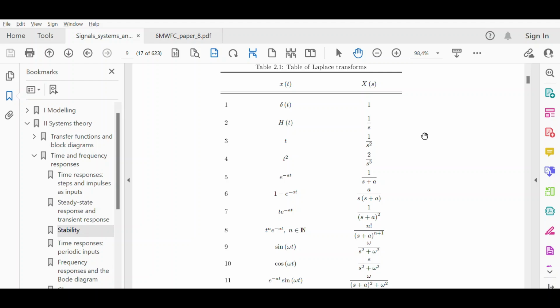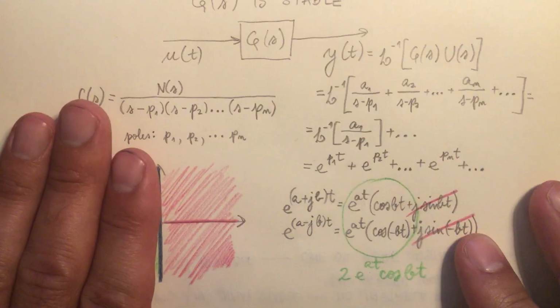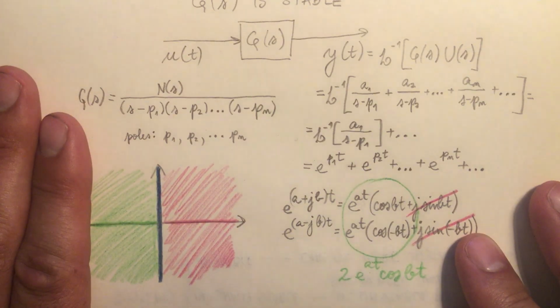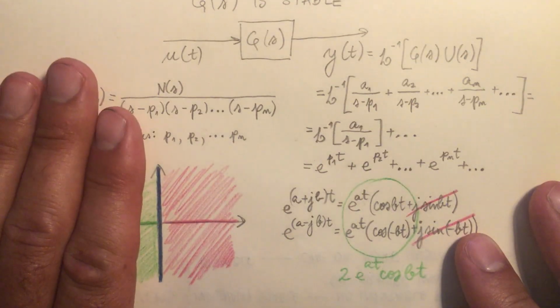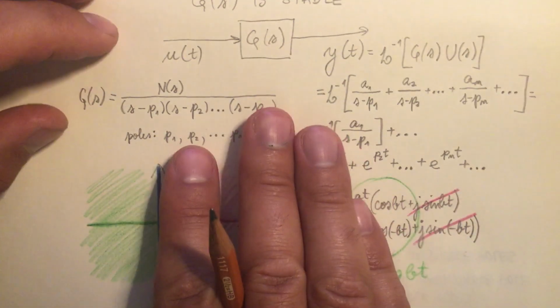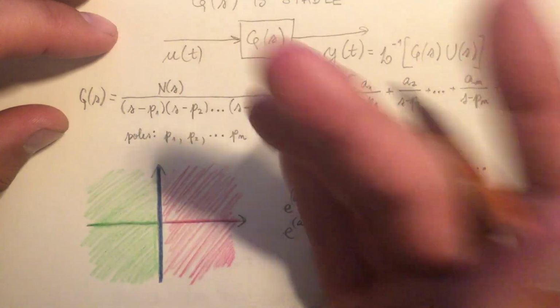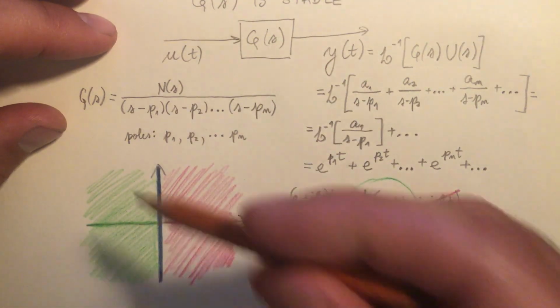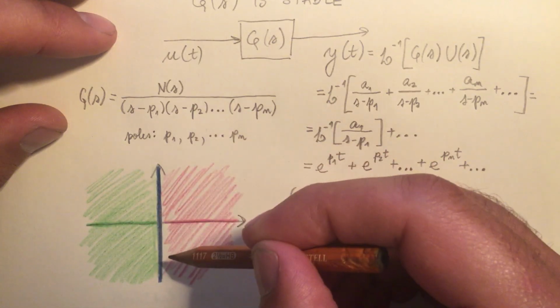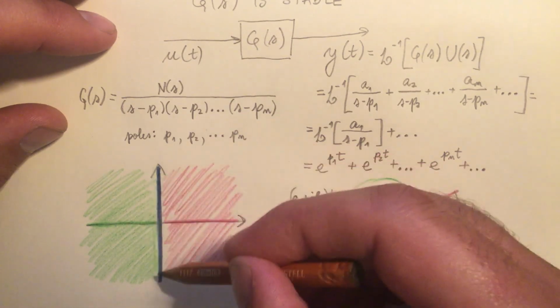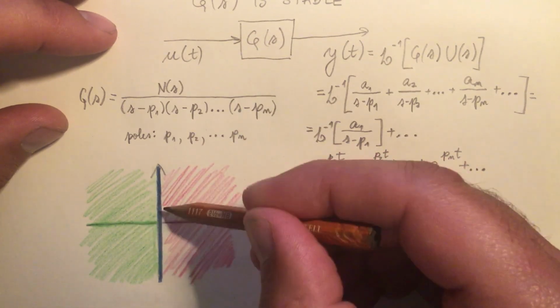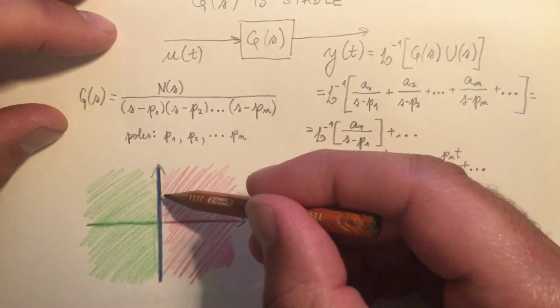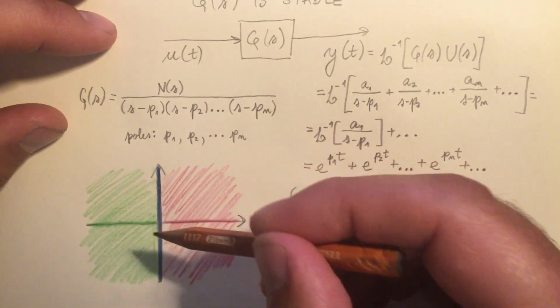Let us sum up the classification of poles. Poles are stable on this side of the imaginary axis if they have a negative real part. They are unstable on this side of the imaginary axis if they have a positive real part. And if they are on the imaginary axis, they are marginally stable if they are simple. They are already unstable if they are multiple.